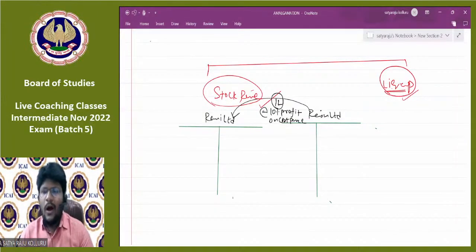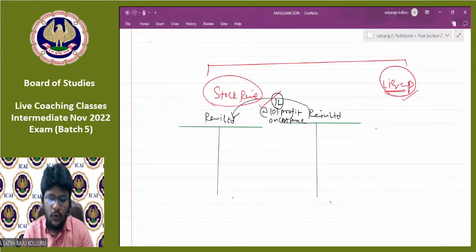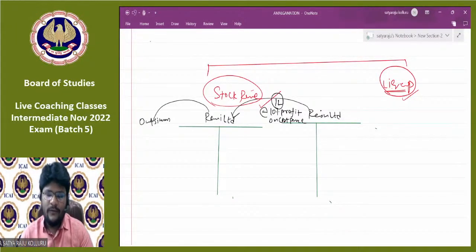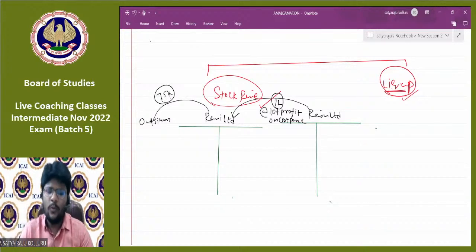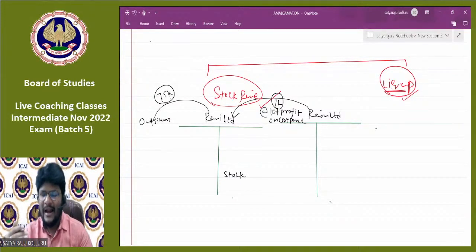Now, out of such 1 lakh worth of goods, Rani Limited already sold to outside customers 75,000 worth of goods. Maybe it sold by adding their own profit, that is a different story. Now, my point here is, after selling 75,000 worth of goods, Rani Limited still held a closing stock of 25,000.